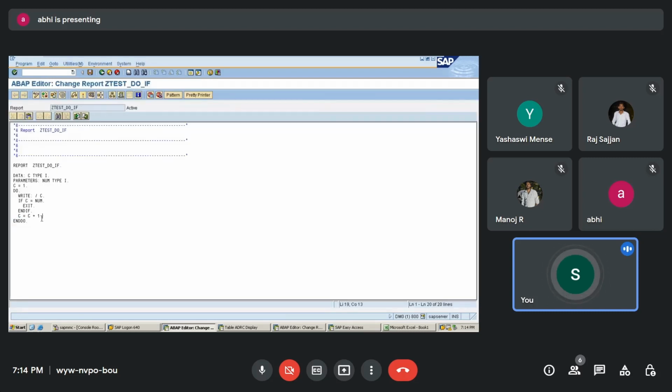Infinite loops are very dangerous, so you can use this to come out of the infinite loops. Clear with this? Clear with do and clear with if?